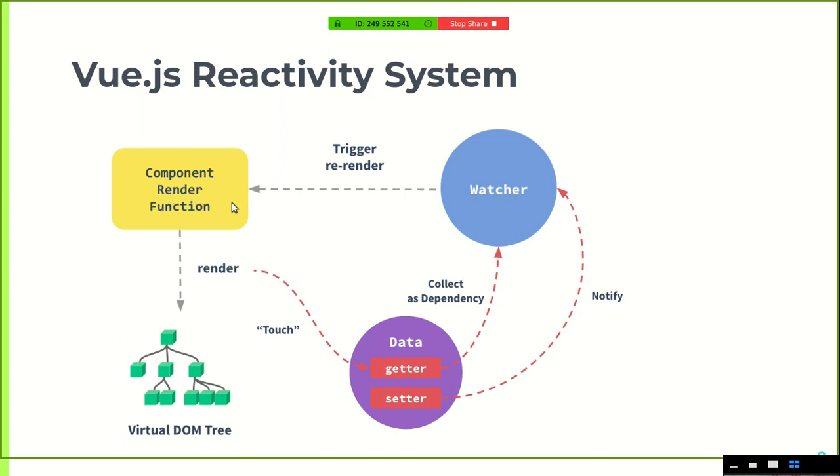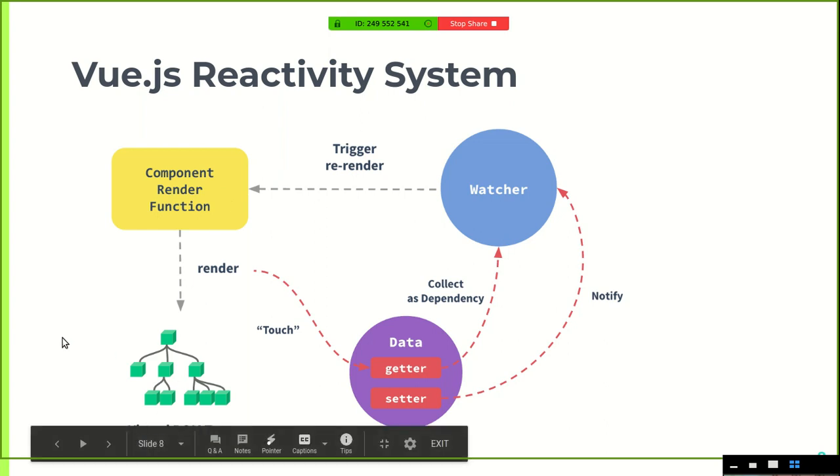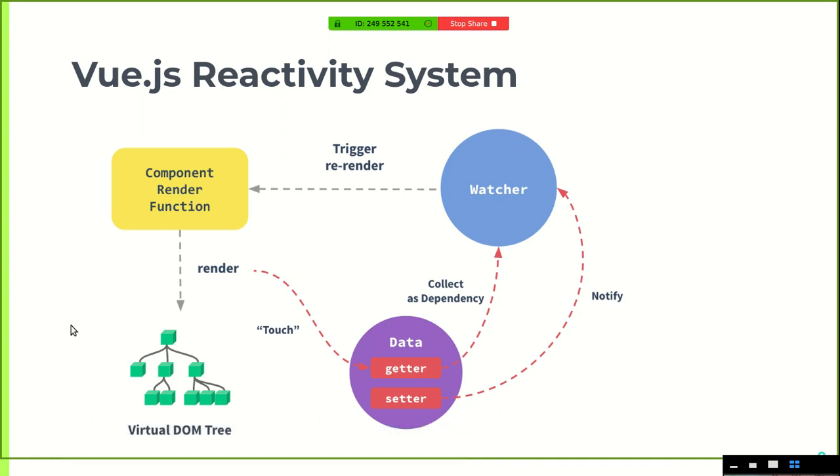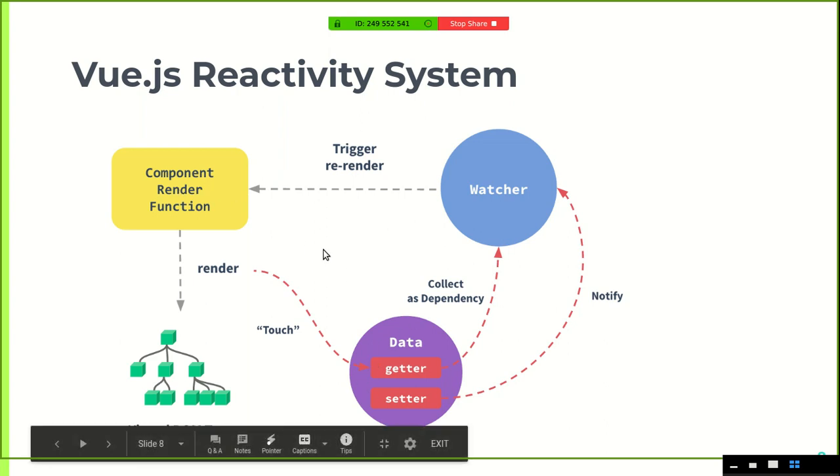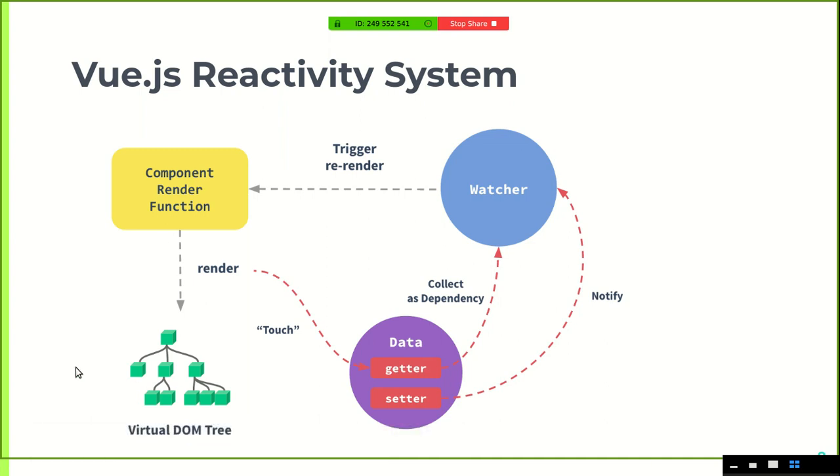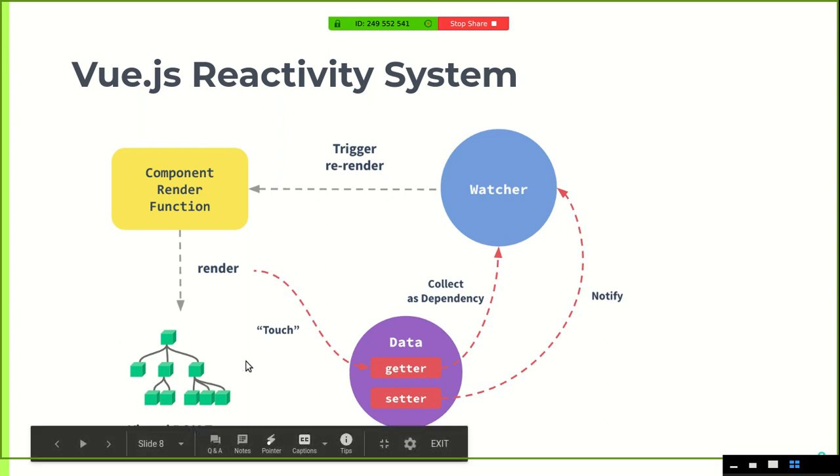The component render function is simply a function which returns the virtual DOM tree. We all know that Vue.js uses a virtual DOM. So the render function takes the latest data properties and returns a virtual DOM tree using them, so whatever we get is totally updated.